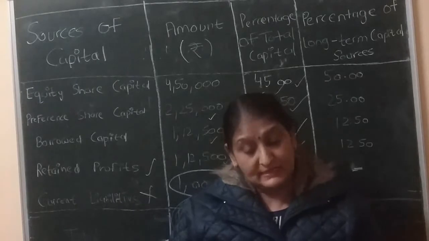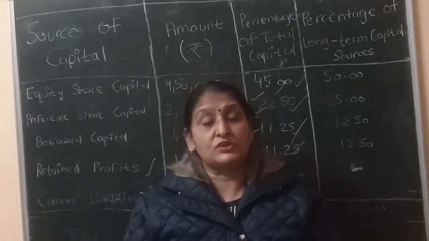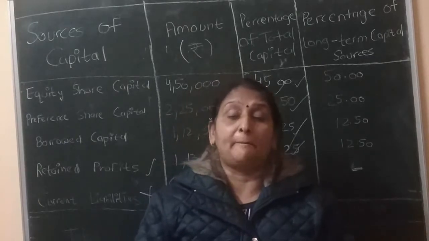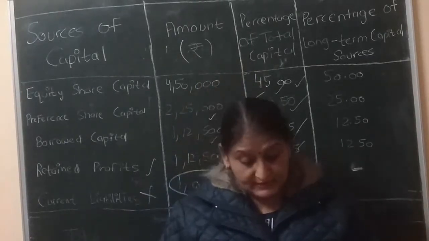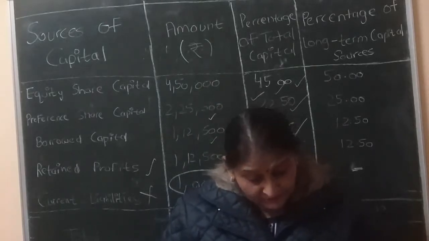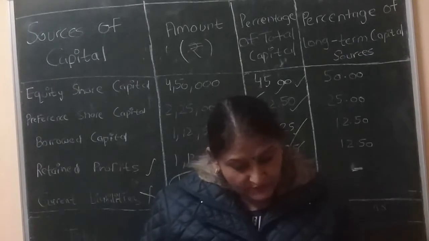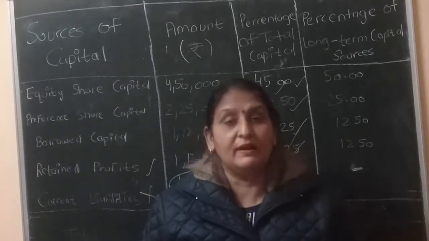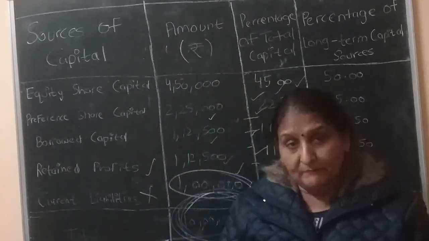The meaning of capital structure is the proportion of different sources in the capital of a company. Here is the definition: it refers to the relative proportion of different sources of long-term funds. We can understand this topic with an example.